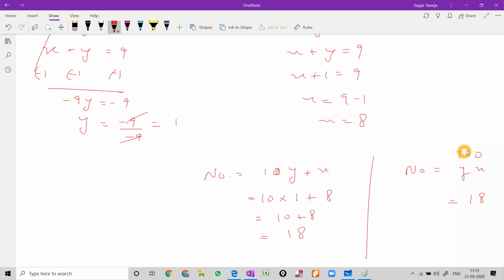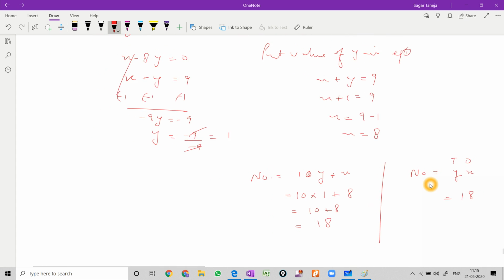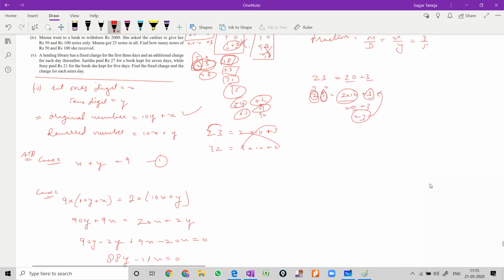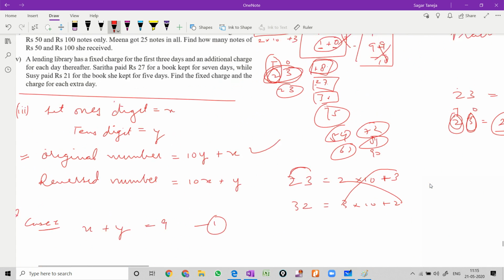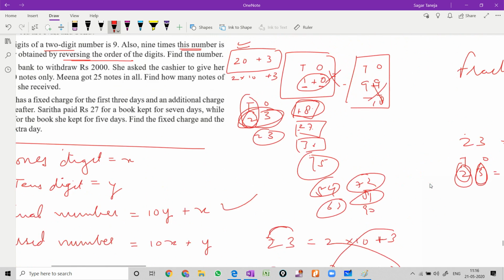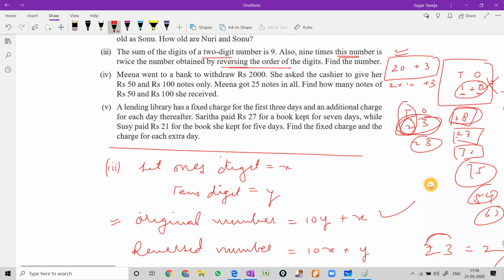Otherwise you can write directly 8 and 1, and the number is 18. So this is done. I have taken too much time to explain this, so moving on to the next part, which is this question.